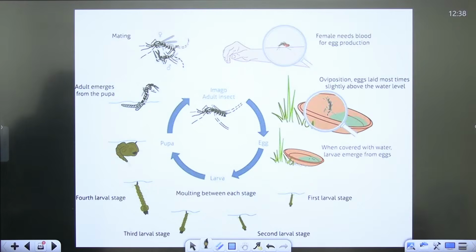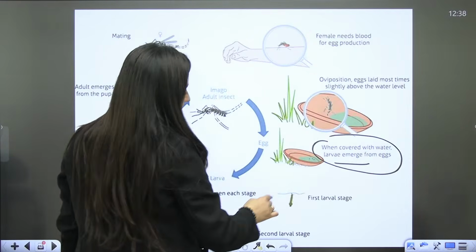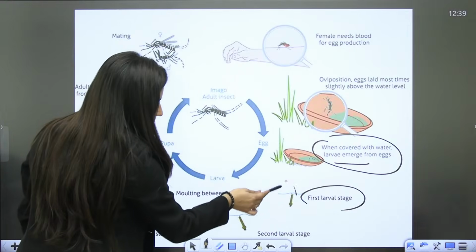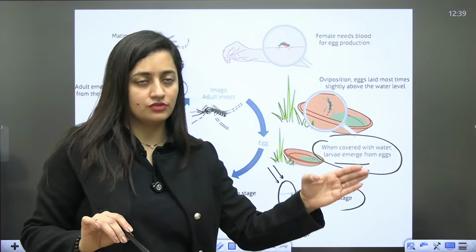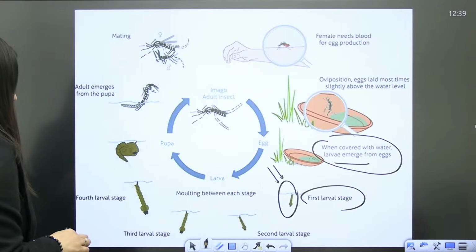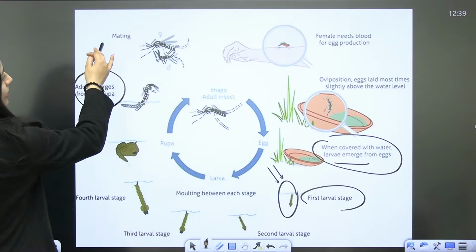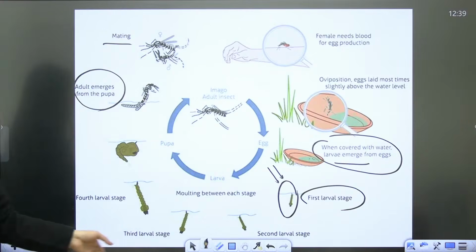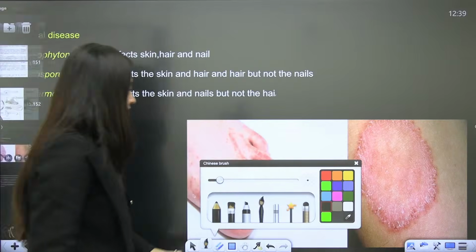Here you can see the female needs blood for egg production. You can see the way it is laying the eggs, slightly above the water level. When covered with water, larvae emerge from the eggs. This is the first larval stage. With the help of their positions, we also say which larva belongs to this particular mosquito. Then second larval stage, third, fourth, and this is the pupa, and finally the adult emerges from the pupa. They mate, and this is how the cycle will continue. Understood? Next are the fungal diseases that we need to discuss.